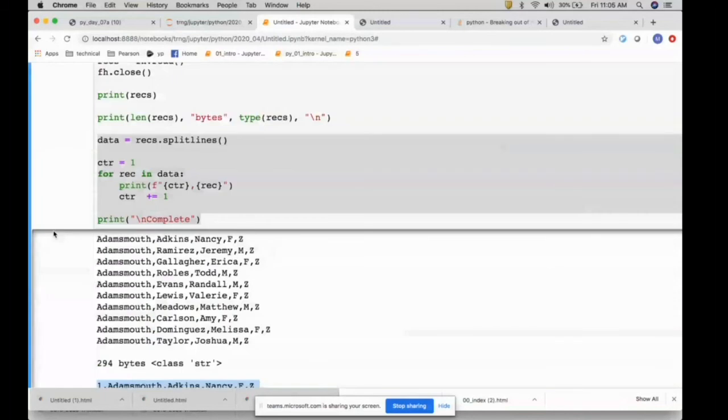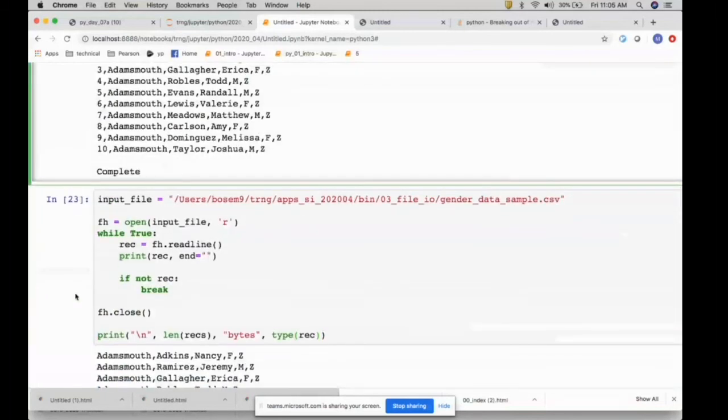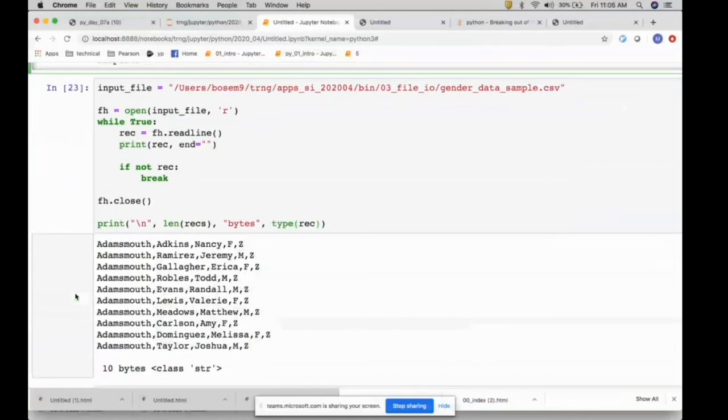The second option is readline. So we are opening the file. We just say while true. So we are going to create an infinite loop, and then we are going to exit when there is no more record. Okay. So there are other ways you can code that as well. You can just issue a readline outside the while loop, and then you can say while rec, right? As long as the record has some characters, it will be true. Once the end of file is reached, the record will be empty, and then it can come out also. Okay, so it's entirely up to you.